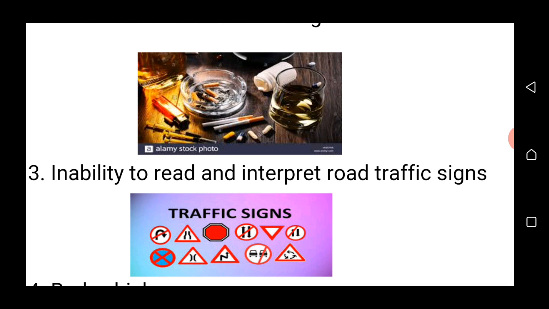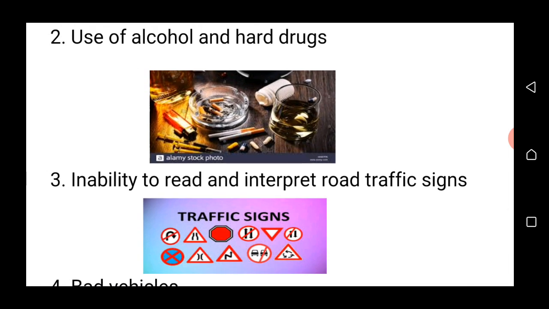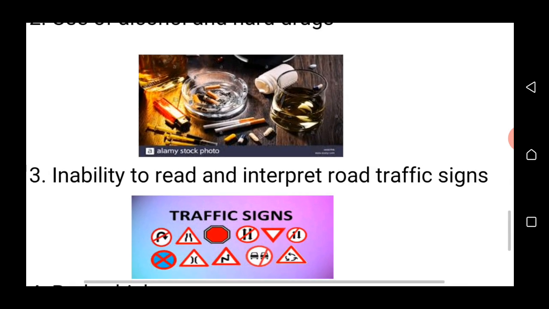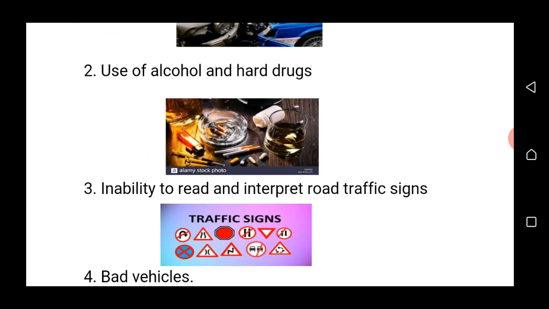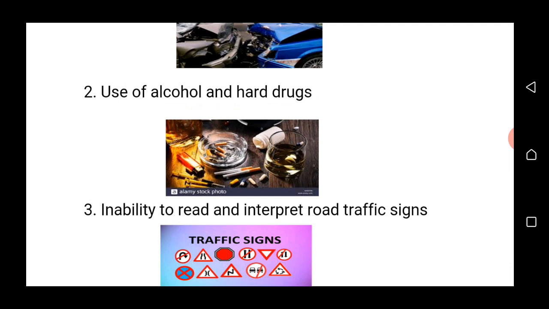Learn these road signs, know their meaning, so when you see them, you know what they mean. You will be able to interpret them. So this is one of the causes of accident.